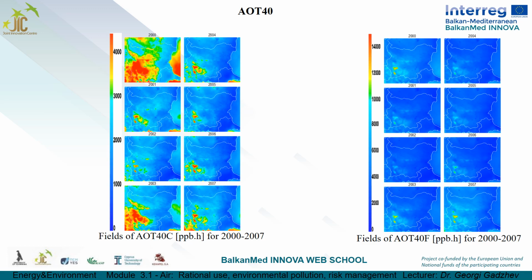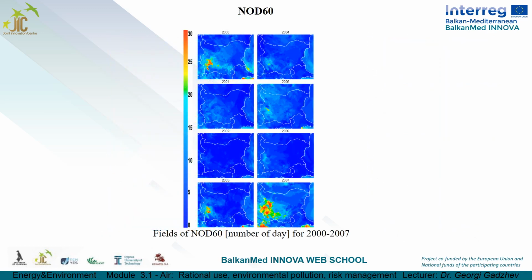NOD 60, number of days with 8-hour average greater than 60 ppb, 120 microgram per cubic meter. If the limit of 60 ppb is exceeded at least once during the day, it is recorded as bad. People with asthmatic illness have problems on bad days, so it is advisable not to have days like this. But the reduction of all such days is too ambitious.